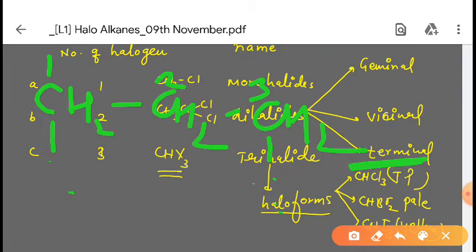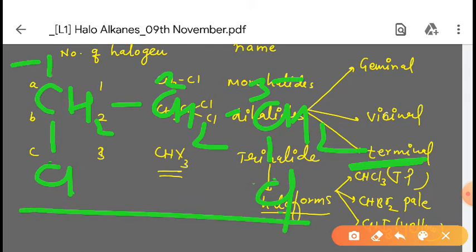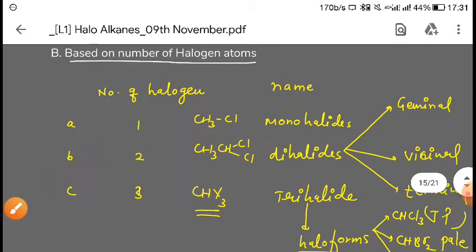So you can attach chlorine here, and here also suppose you have added chlorine. If it is on the first and third carbon, then it is terminal. If on the first and second carbon, then it is vicinal. And if two halogens are attached to the same carbon, then we call it geminal. So what will be the name of this compound?